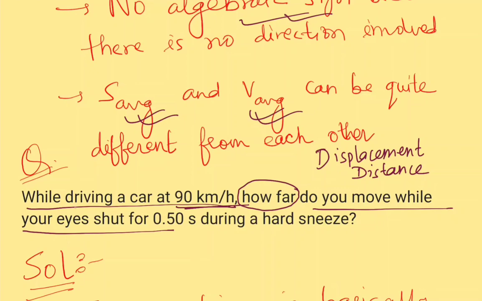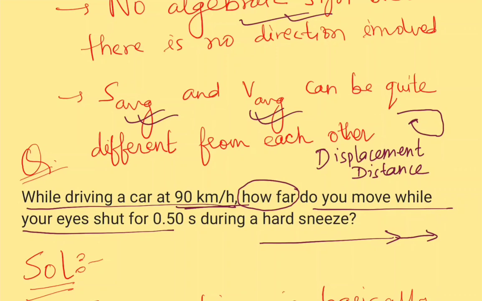Here you see, nothing has been specifically said that the car is going like this, then this, then this. It is just saying that we can assume the car is going in a straight line. And while you are sneezing, during that period also, the car continues on the same straight line path.